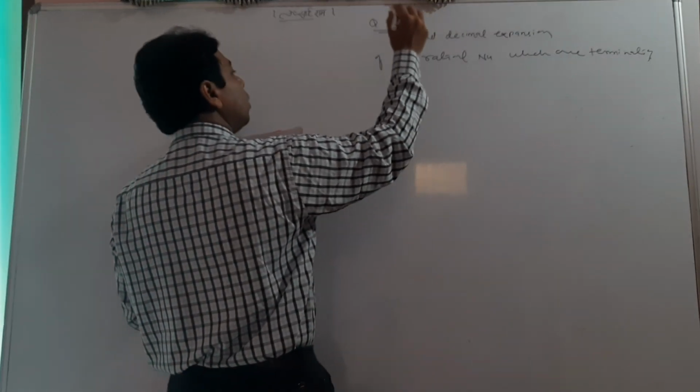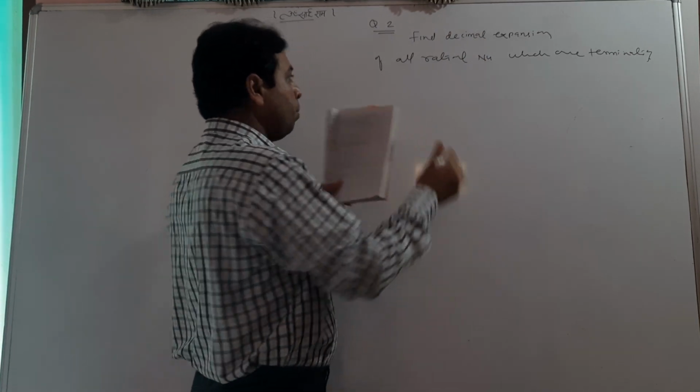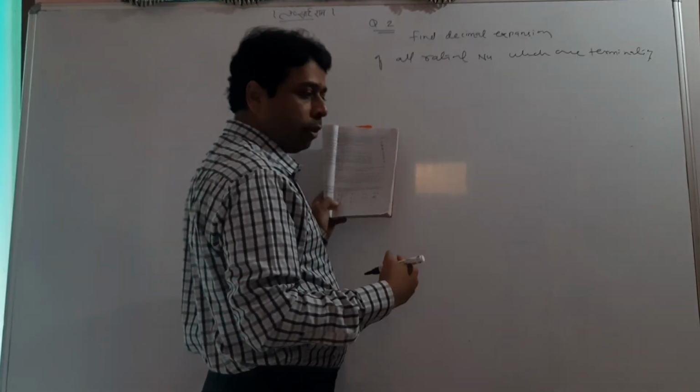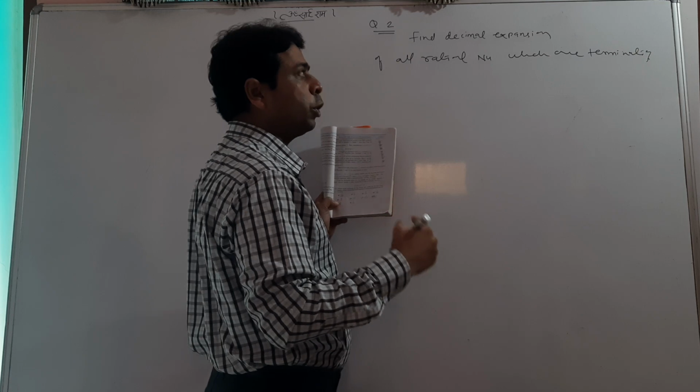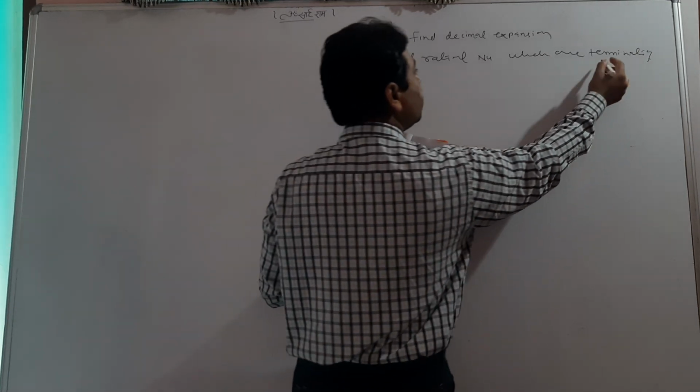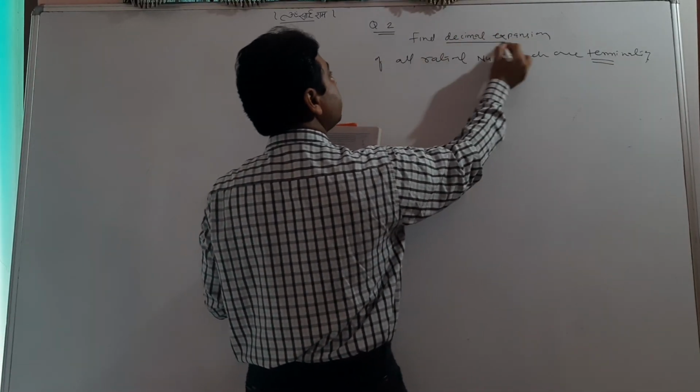Those are terminating. We have to find their decimal expansion.